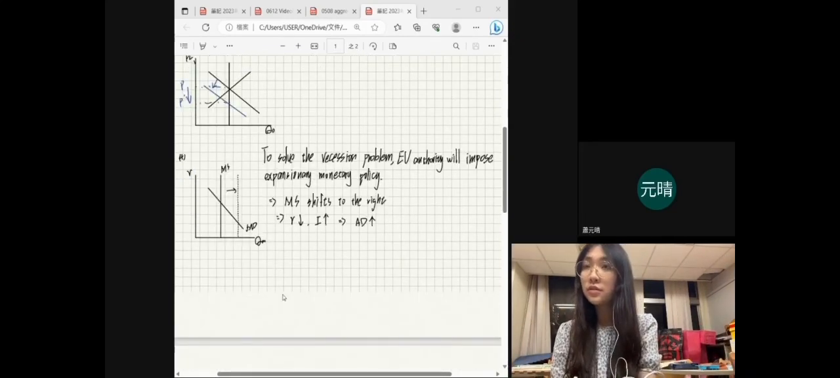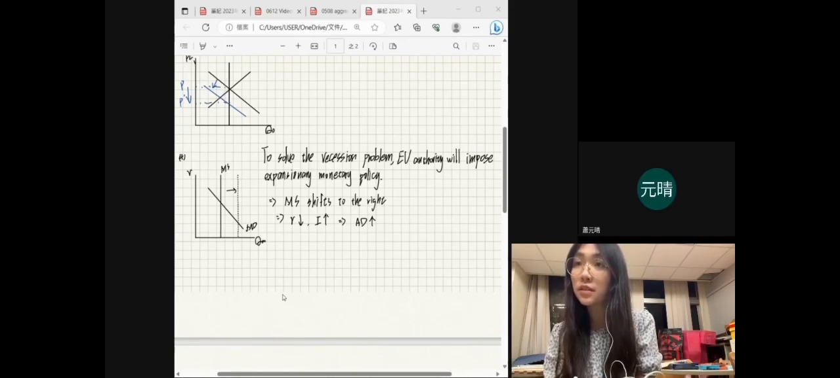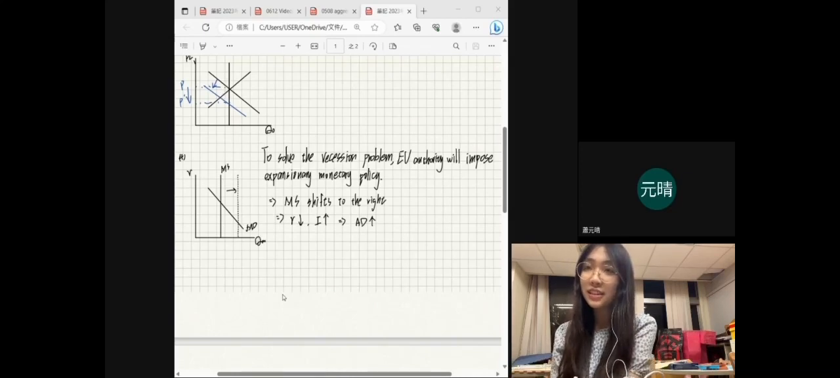Question 4. To solve the recession problem, the EU authority will impose expansionary monetary policy. So the money supply will shift to the right, causing the real interest rate to decrease, and as the real interest rate decreases, investment will increase. So aggregate demand will increase to solve the recession problem.